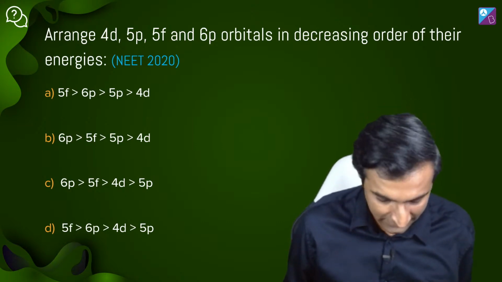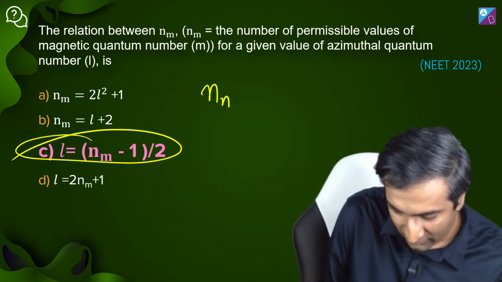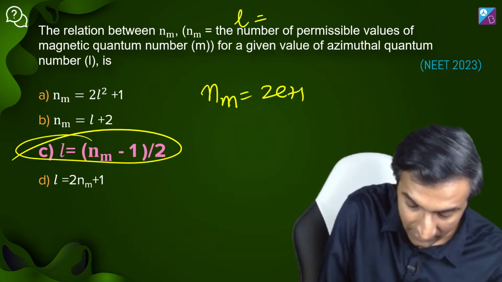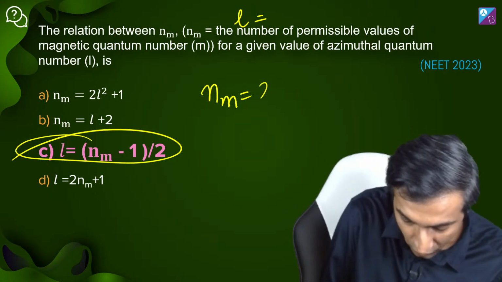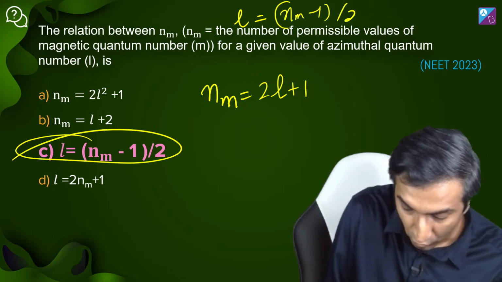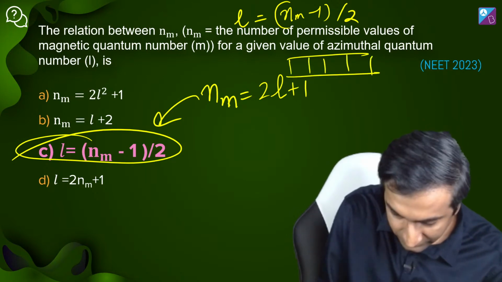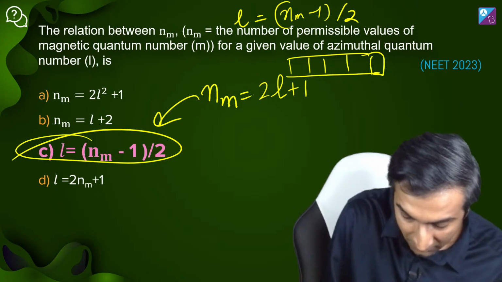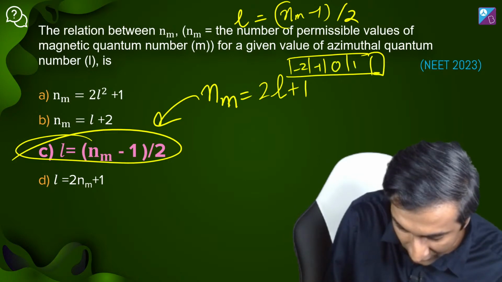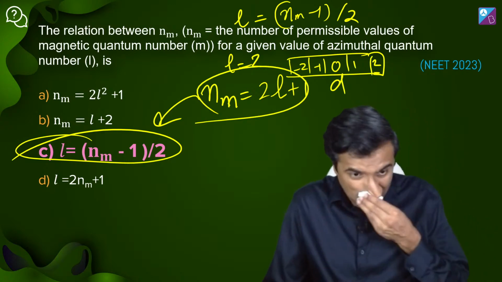You didn't understand, Sandeep, let me go back there. Just for Sandeep's sake, let's do this एक बार और. देखो, number of m values equal to 2L plus 1. ये बात समझ में आई? So L is equal to क्या? Just take it to the other side. 2L plus 1, take it to the other side. You get (number of m values minus 1) divided by 2. यही मैंने बस बोला. How 2L plus 1? जब यहाँ पे ये 5 हुए, it goes from -2, -1, 0, 1 और 2. This is for L equal to 2, d orbital. ठीक है? You good, bro?